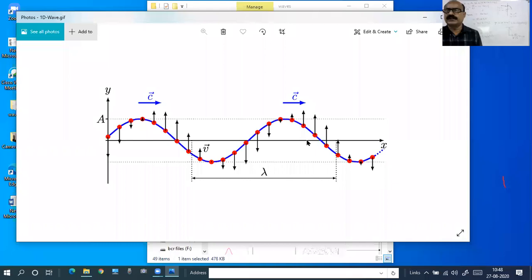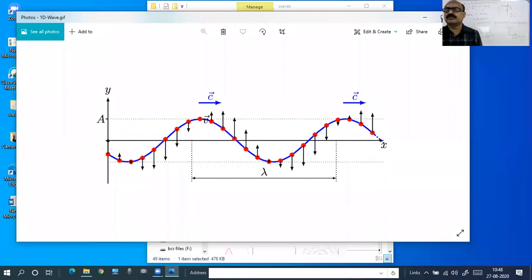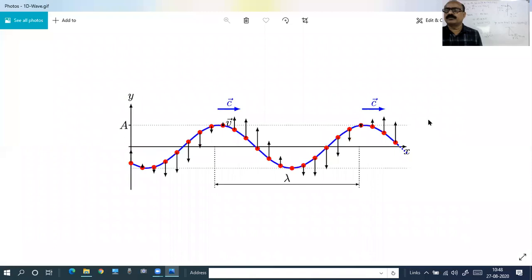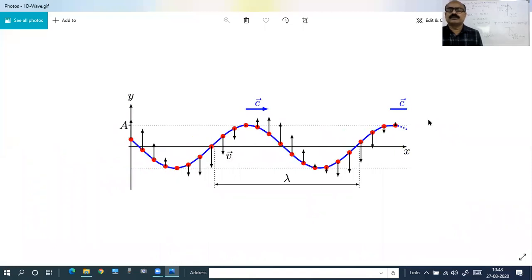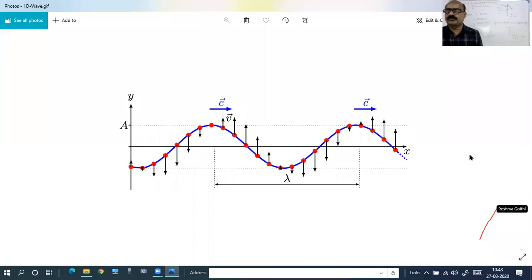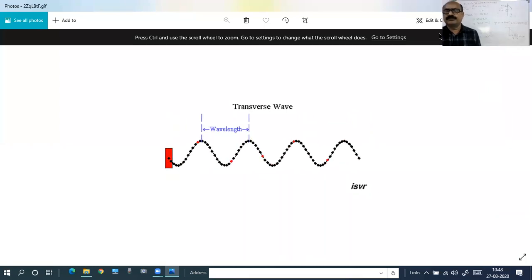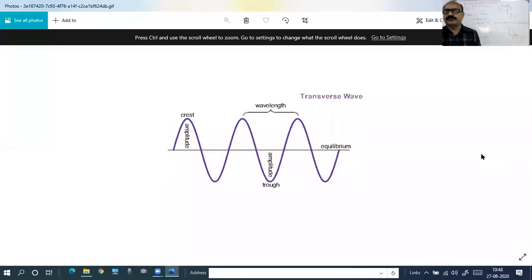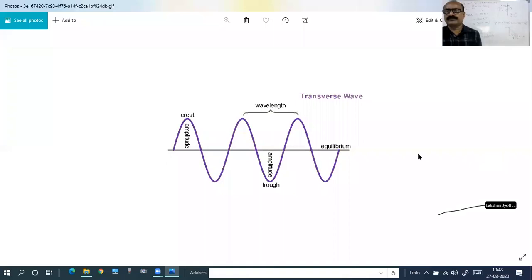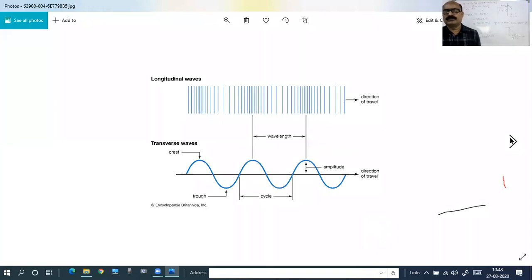Next one. Is it visible? See, compressions can be considered as crests, and rarefactions can be considered as troughs.